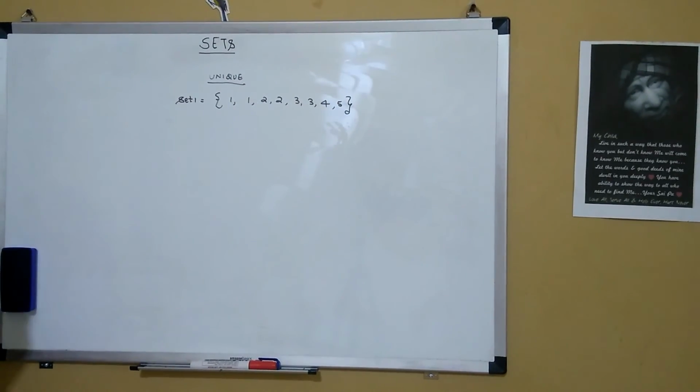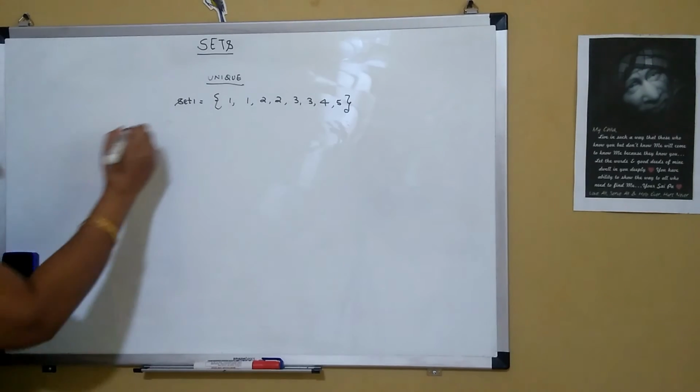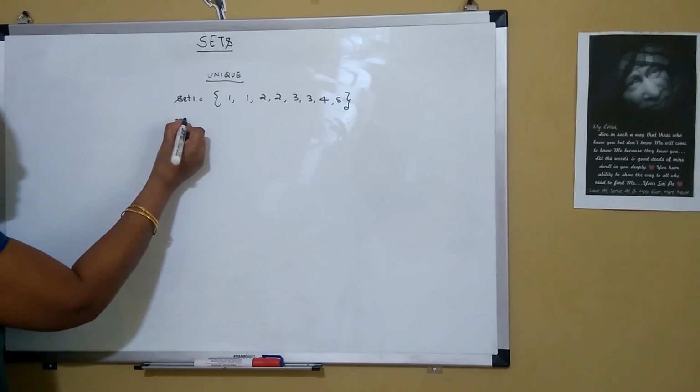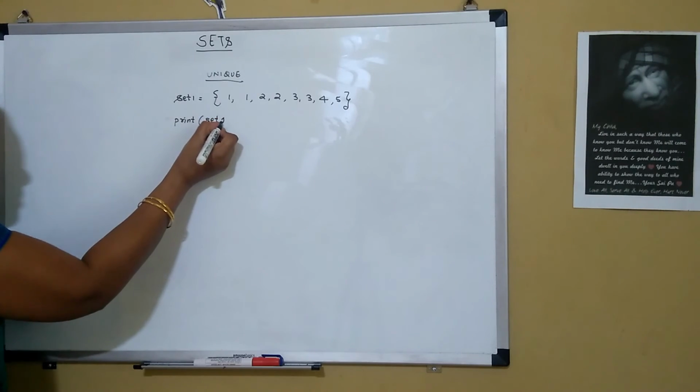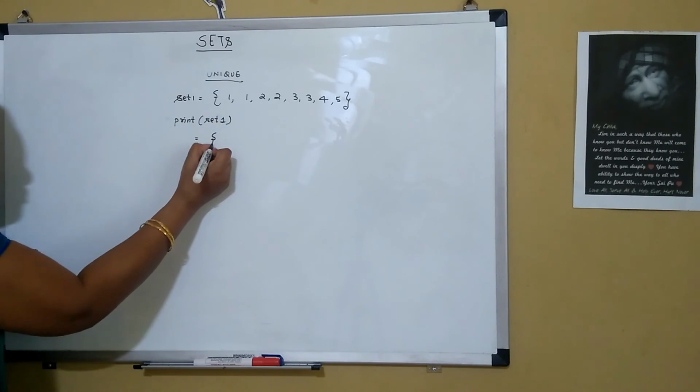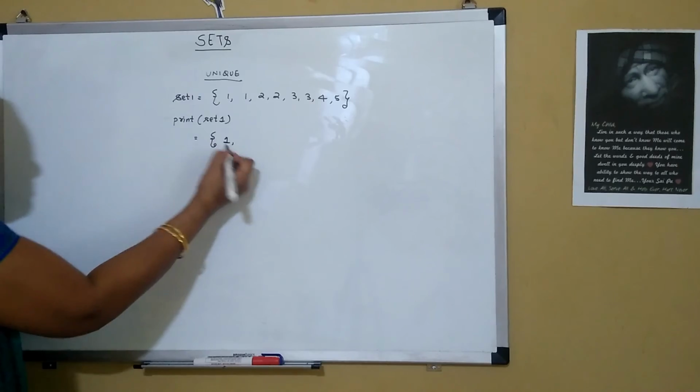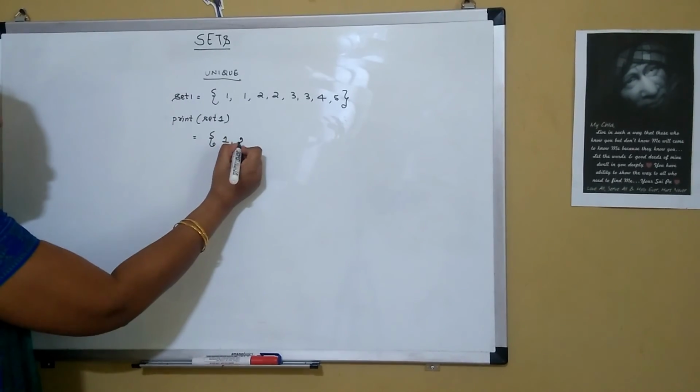So this is my set in which duplicate items are there. Now if I say print my set 1, then it will print without duplications. That is 1 will be printed only once.